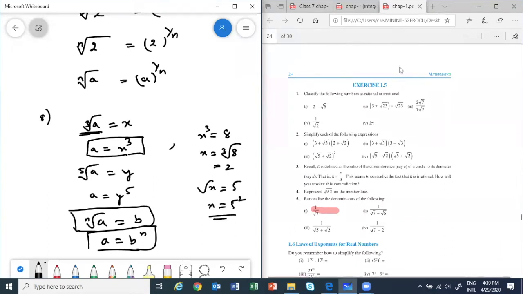Textbook. Evelyn, why are you writing this? The book is also available. Umar, what is the doubt? You have raised the hand. What is the doubt?